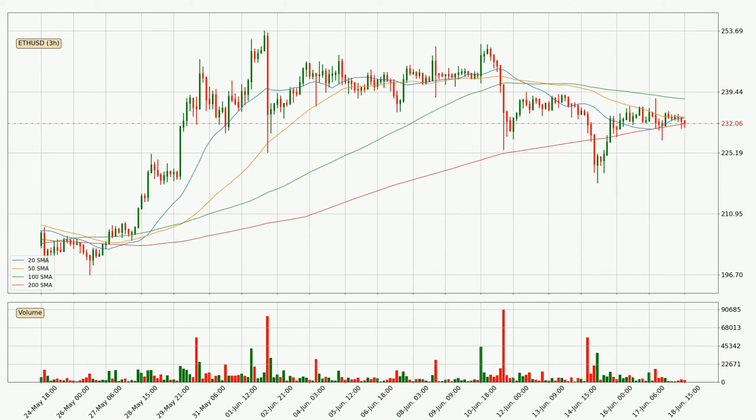If the price bounces off the 200 SMA, which is currently at 232, it could be seen as a support, and the 20 SMA that is at 233 could be seen as a resistance to the upside. Breaking either way signals a possible further move to the corresponding direction. Important to note is that the price is currently above the 200 SMA, which can play as a strong support. However, breaking it decisively to the downside will signal a potential big move down.